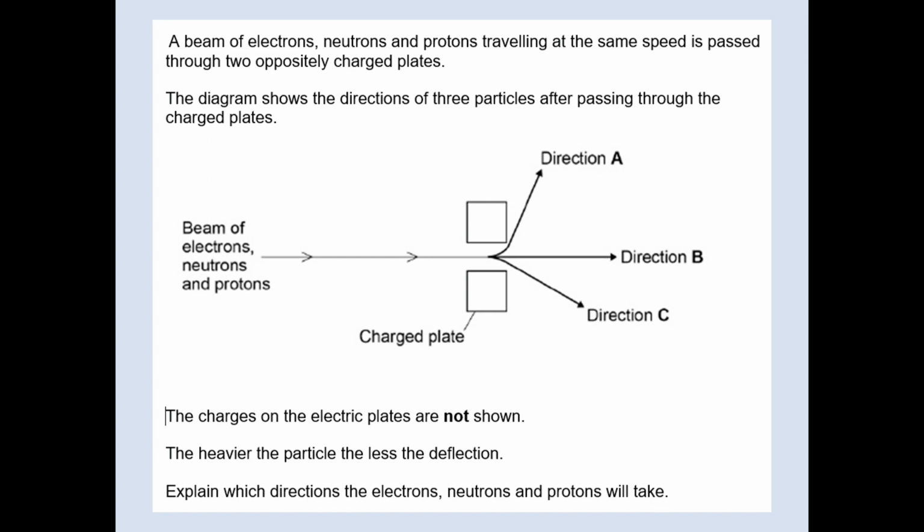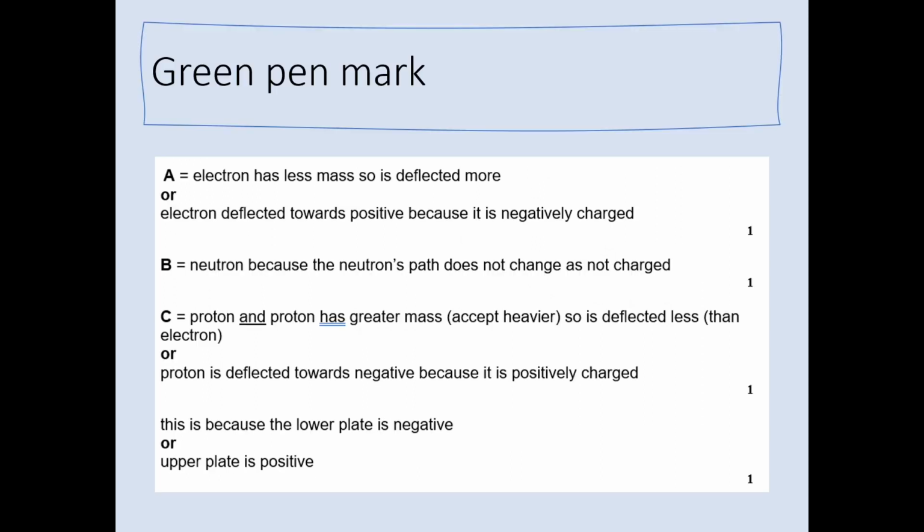So for this question you need to think about the idea of charges, how big the particle is or how small it is, and think particularly about the charges of each of the 3 to decide whereabouts they would go. So 4 marks, 4 minutes. Pause the video and have a go at answering this question, and then we're going to mark it. Okay, green pens at the ready.